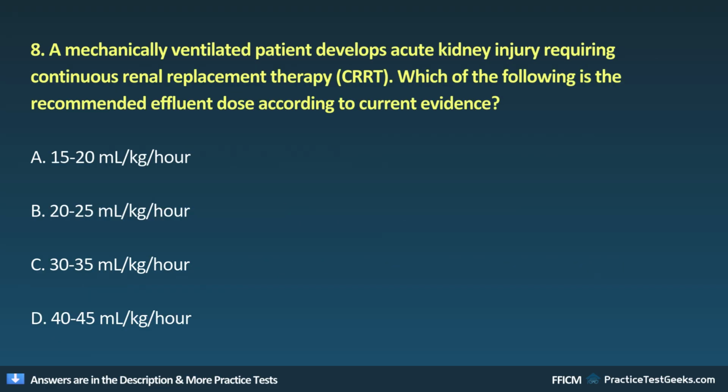8. A mechanically ventilated patient develops acute kidney injury requiring continuous renal replacement therapy, CRRT. Which of the following is the recommended effluent dose according to current evidence? A. 15 mL/kg/hour. B. 20-25 mL/kg/hour. C. 30 to 35 mL/kg/hour. D. 40 to 45 mL/kg/hour.